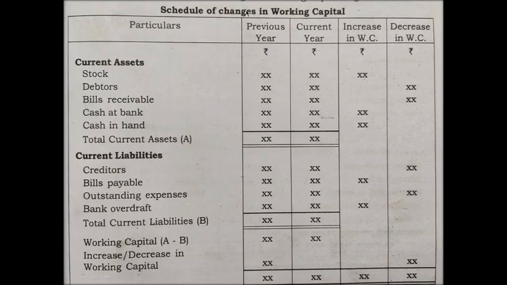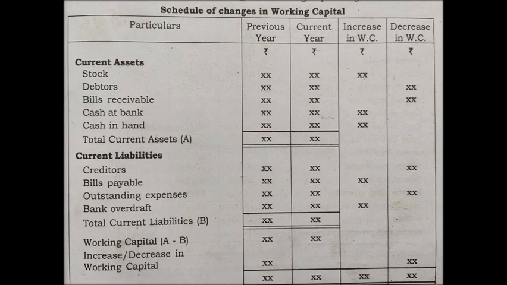Heading is schedule of changes in working capital. It consists of 5 columns. First column is particulars, followed by previous year, current year, increase in working capital and decrease in working capital. And regarding previous year and current year, what is the meaning? A simple example: as I told earlier, you will be given two balance sheets.